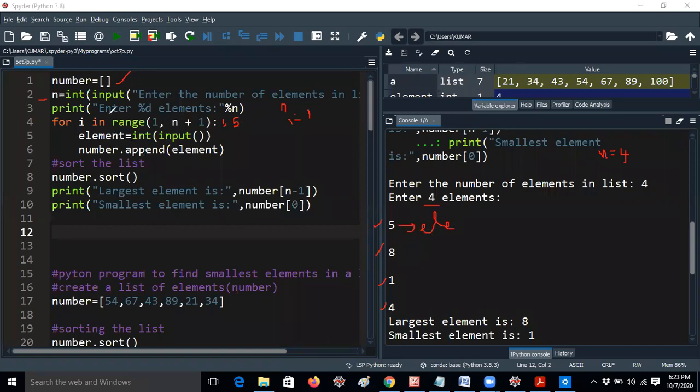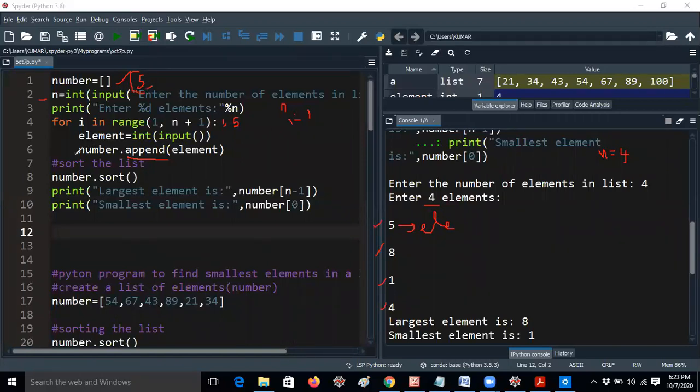So you know that we have the append method in list format. That means list dot append. It will add one element at a time. You know already. number dot append means this element will be stored in number. That means it will store now 5. Now the list is created with 5 comma.